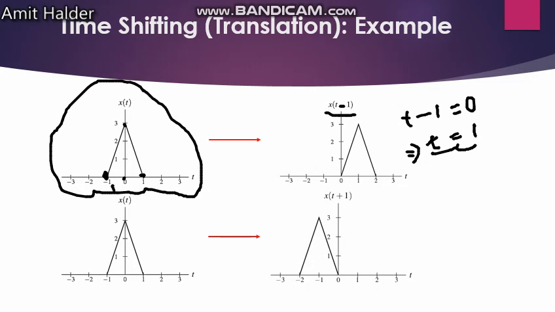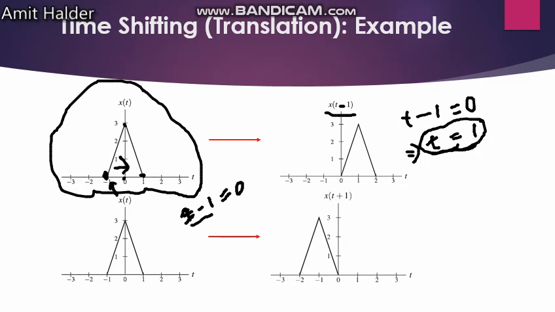So here, if you put the value t minus 1, that means the signal will be shifted to the right side. That means t is equal to 1. Here t is equal to 1, so 1 minus 1 gives 0.